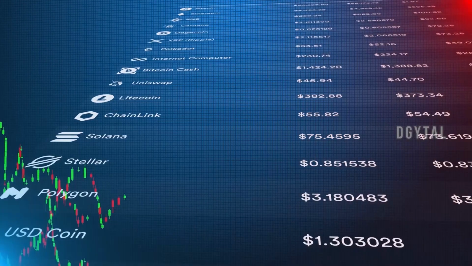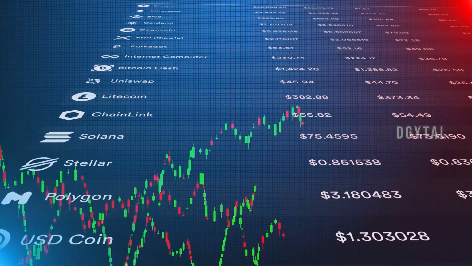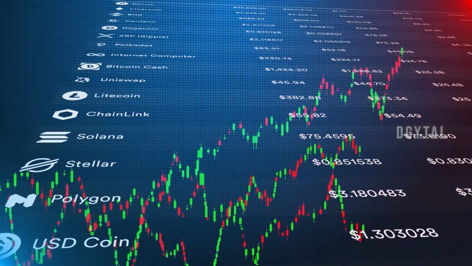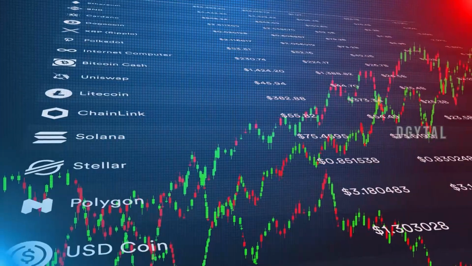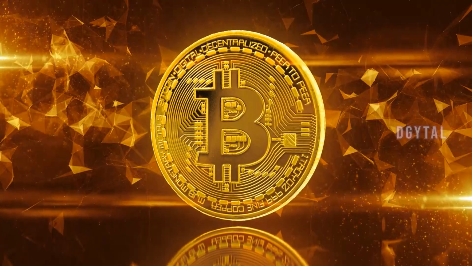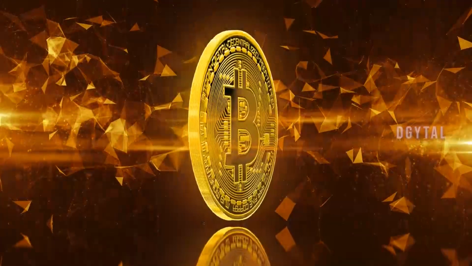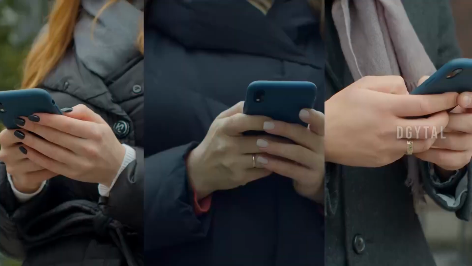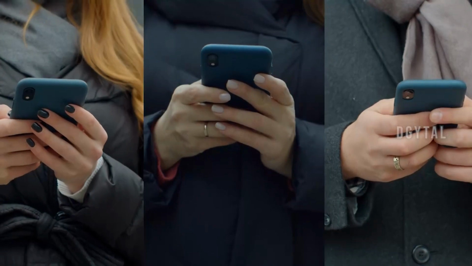This technique was originally described in 1991 by a group of researchers and was originally intended to timestamp digital documents, so that it's not possible to backdate them or to tamper with them, almost like a notary. However, it went by mostly unused until it was adapted by Satoshi Nakamoto in 2009 to create the digital cryptocurrency Bitcoin. Blockchain uses cryptography to ensure that once a block of data is added to the chain, it cannot be altered or deleted. The process begins with a transaction, such as a financial transaction or a transfer of digital assets.